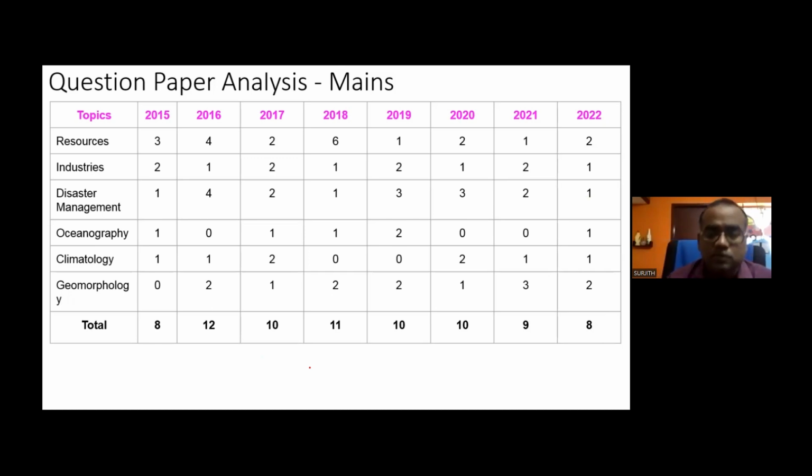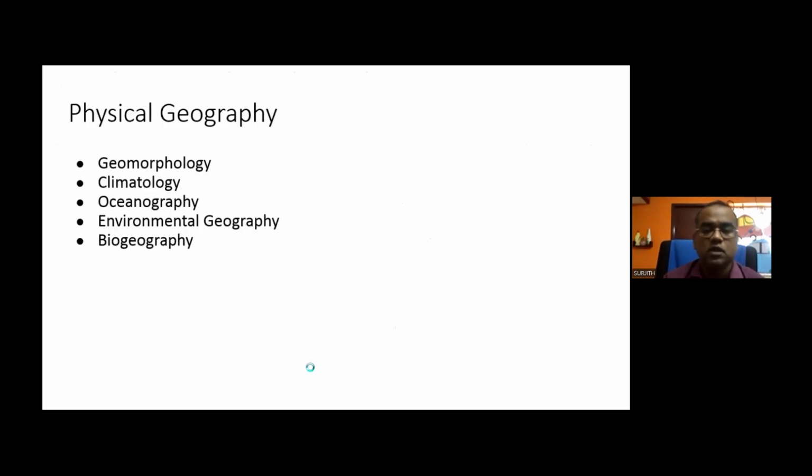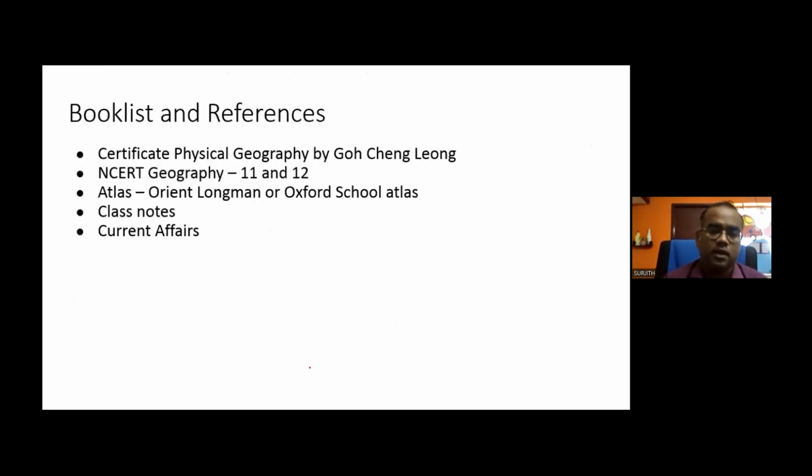So if you add the GS paper 3 also into this particular area, you can get a minimum of 100 to 125 marks from geography. Maximum it may go higher. A minimum of 100 to 120 marks from geography is being asked. So don't lose this particular area. 100 to 125 marks. So kindly go through this particular area.